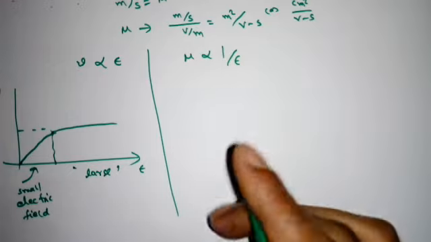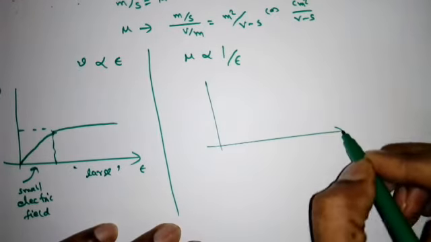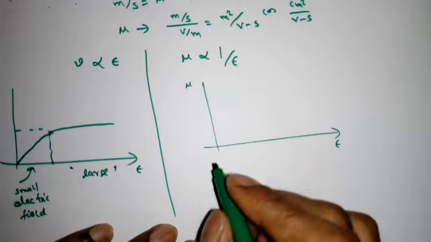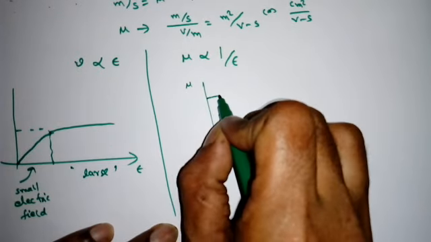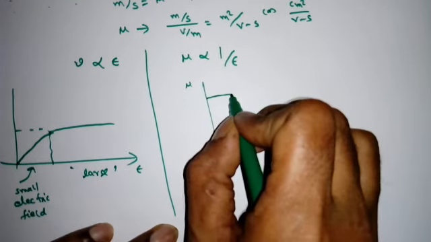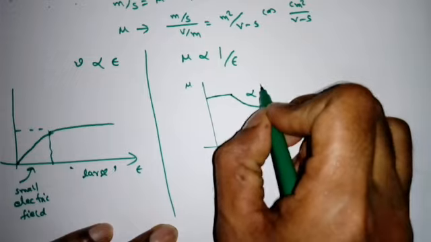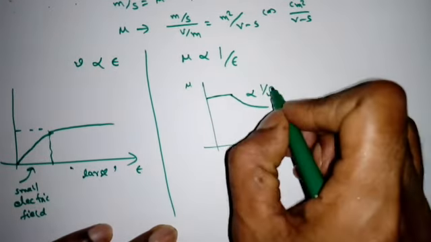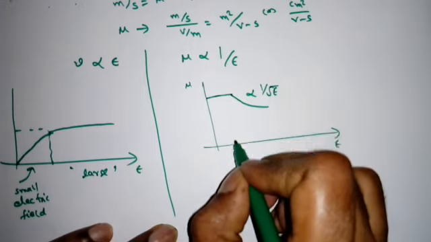Whereas for mobility, if I draw mobility versus the electric field, this is somewhat different. For lower electric fields, the mobility will be almost constant, then it will decrease proportional to 1 by root epsilon, not directly 1 by epsilon, for smaller fields.